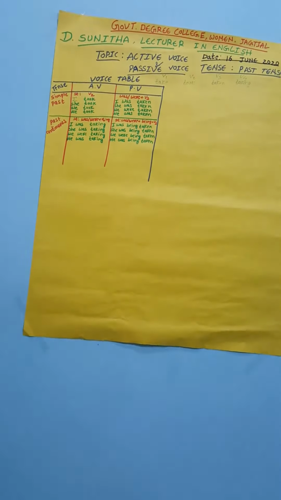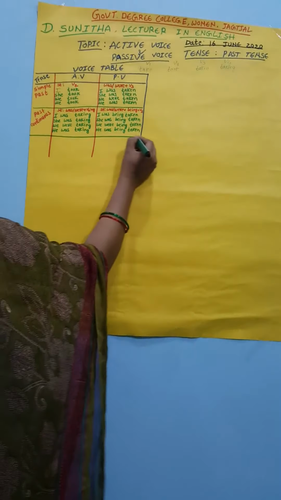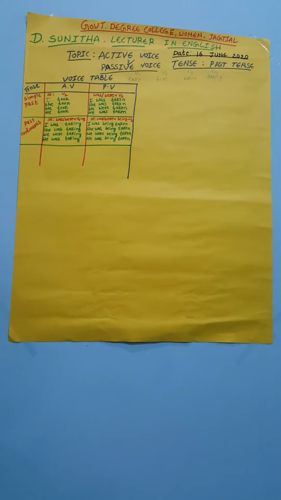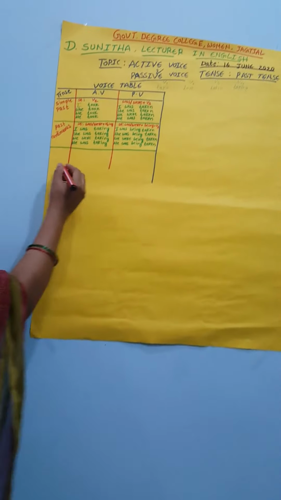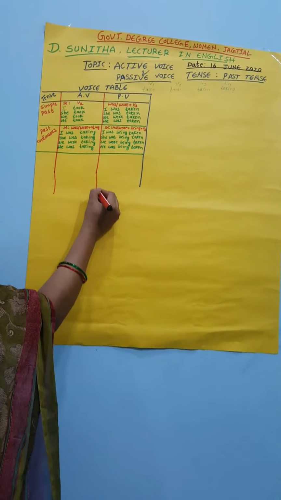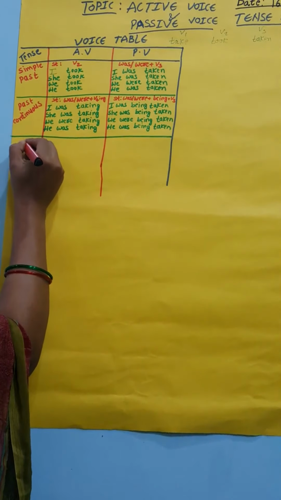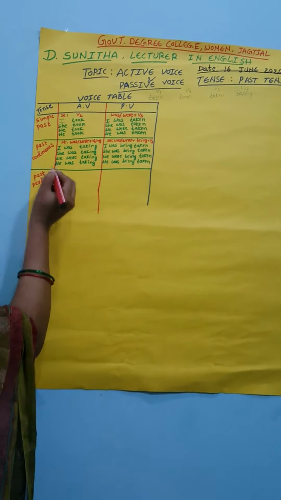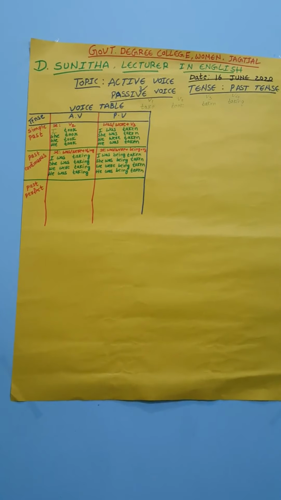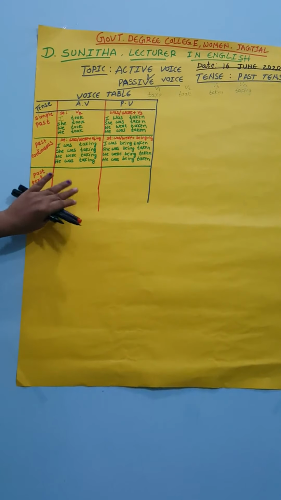Okay. Now the third tense. We already completed the simple past. Second is the past continuous. Third is the past perfect. Past perfect tense. First of all, we learn the structure, the verb style of the active voice.